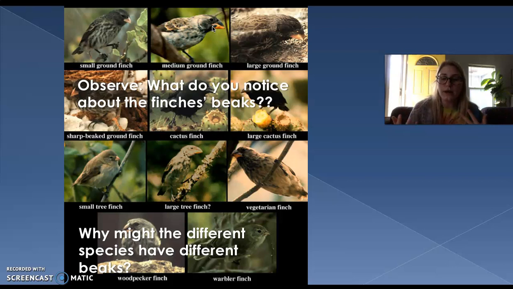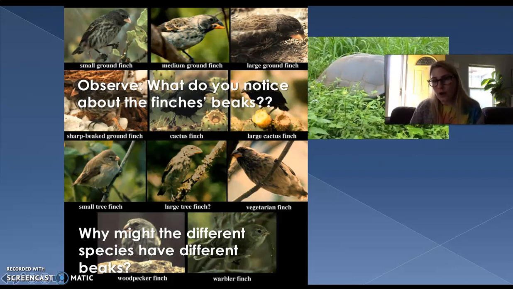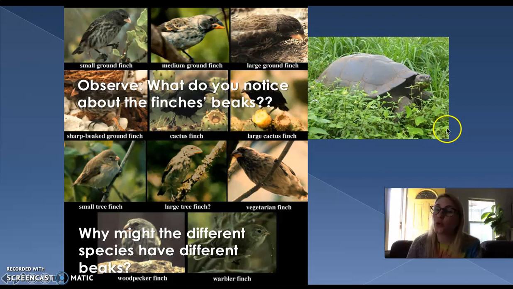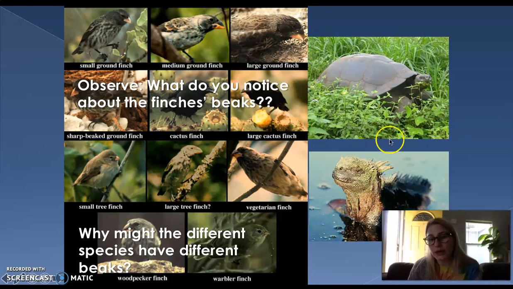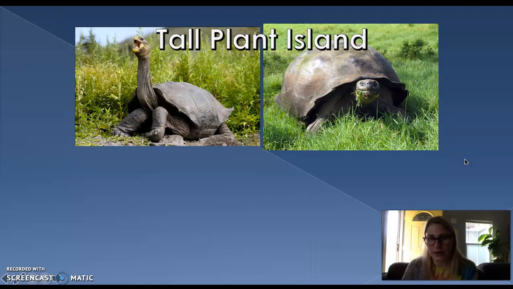So each one of these finches, while they are essentially the same bird, they all have their own unique tools in order to survive. Over here, this is an example of a tortoise. It's massive. You'll see those at zoos. And then this is a marine iguana. It's a lizard, maybe about like that big, and it loves to live in the water. It's one of the only few reptiles that we actually really see within the water nowadays.